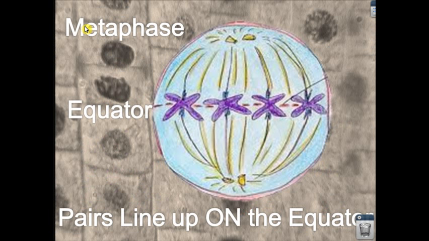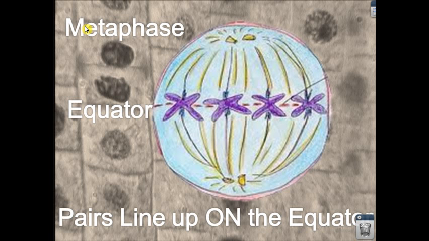Now metaphase, you have this equator right here in the middle, and this is an imaginary line where all the pairs of chromosomes line up on the equator. So again, that key word there is on. Later on in meiosis, you're going to see a little bit of twist to metaphase, and that's what causes different variations and us to have variation.